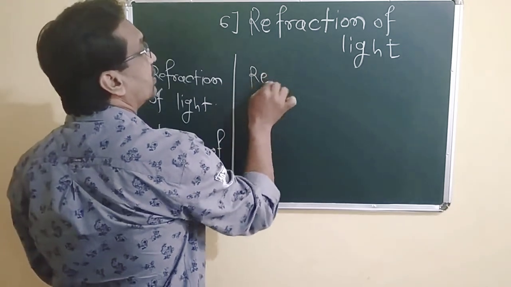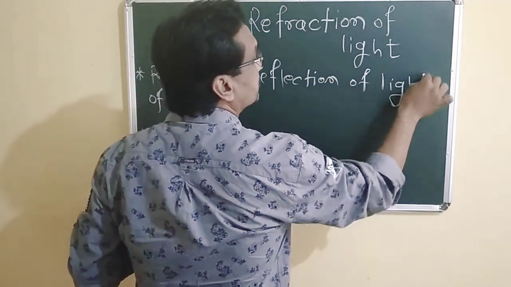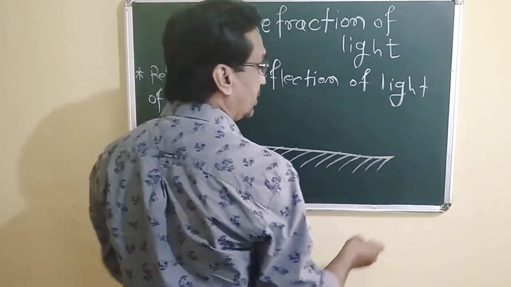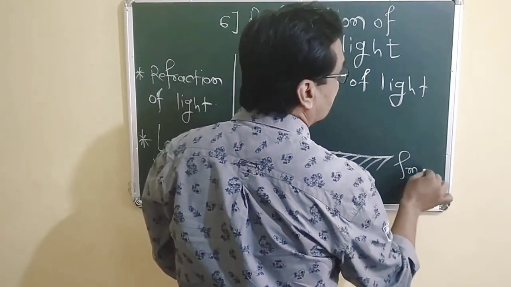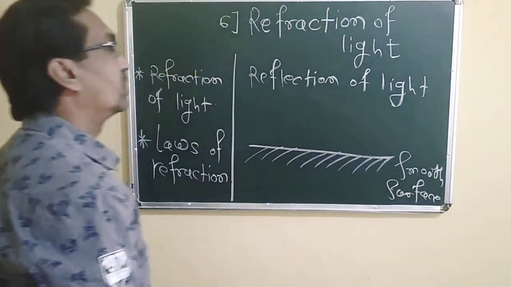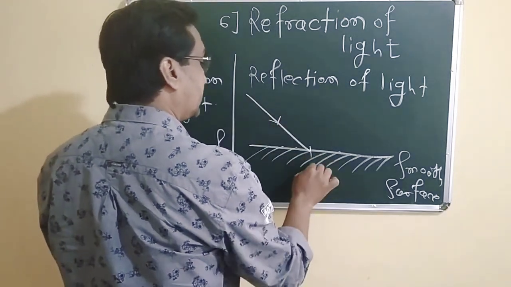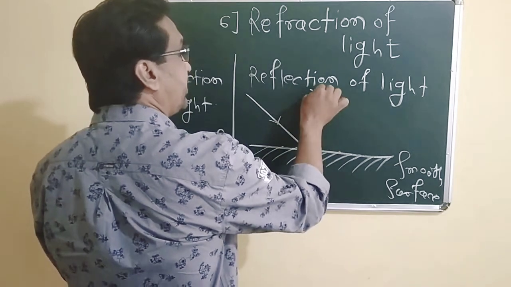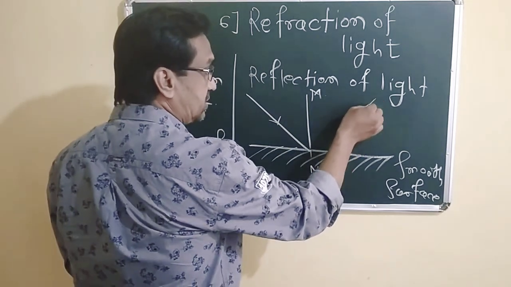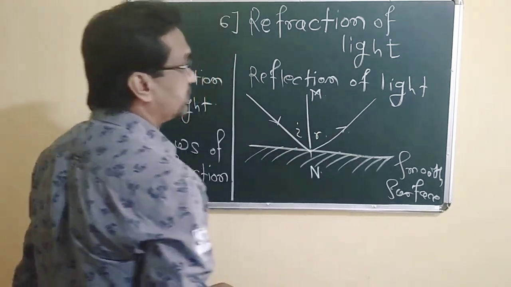Reflection of light. Here is a plane, smooth surface, and here is a ray which is incident at a point N. Here MN is a normal, and there is a reflection, that is, the ray bounces back.